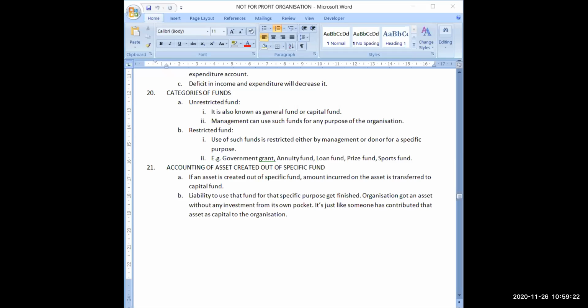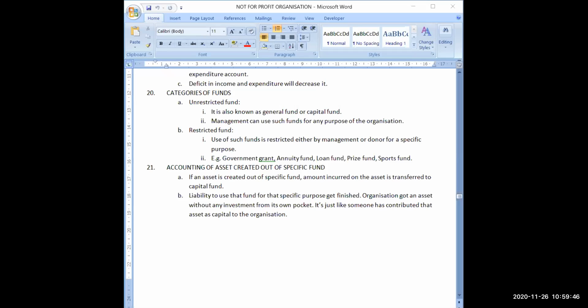So your liability gets finished up to rupees 80,000, as you have used it for that specific purpose, and now you have an asset of rupees 80,000 in your balance sheet. So in a way, that person has given you rupees 2 lakh, but what has he actually given you? He has given you a rupees 80,000 building.